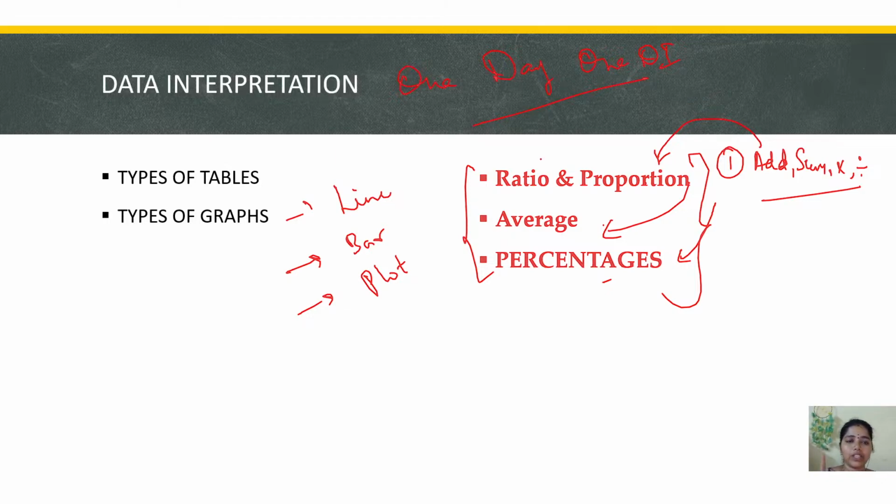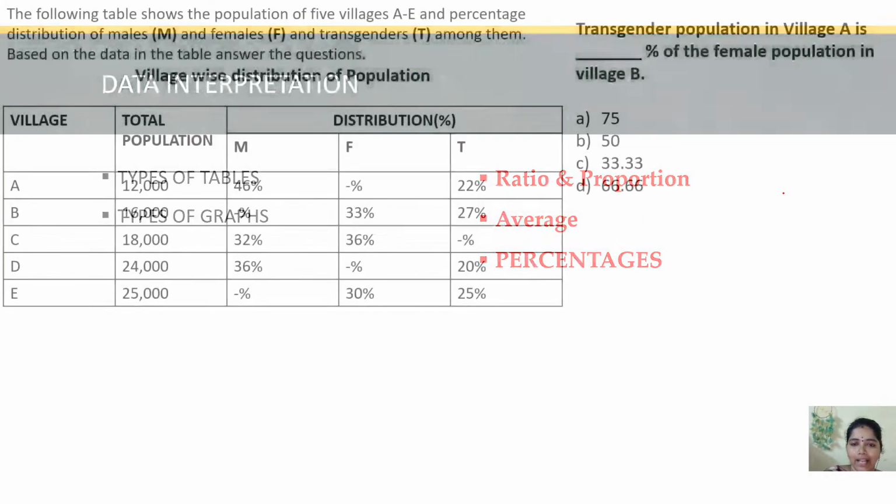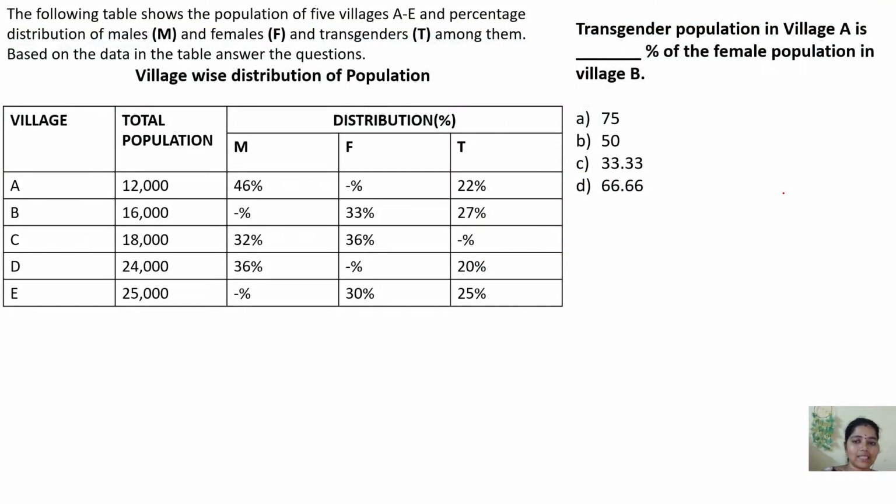So in data interpretation, when we practice one DI a day with these three concepts good, definitely we can score 5 out of 5 with regular practice. Have a separate notebook with your pen, pencil, and rubber. Definitely we can do it. Next one. This is a sample I have taken here, but I will do it at the last.